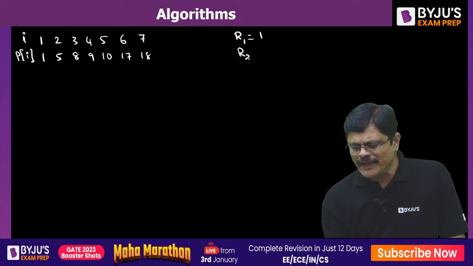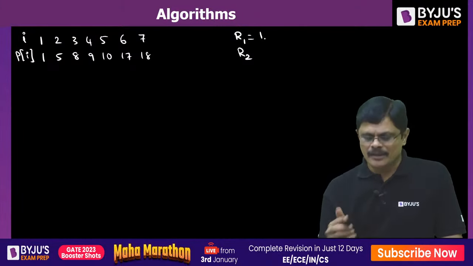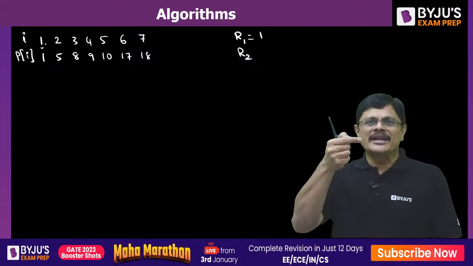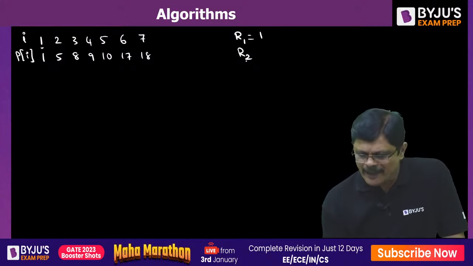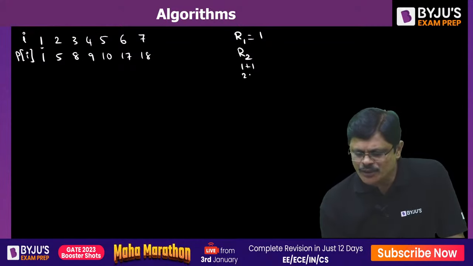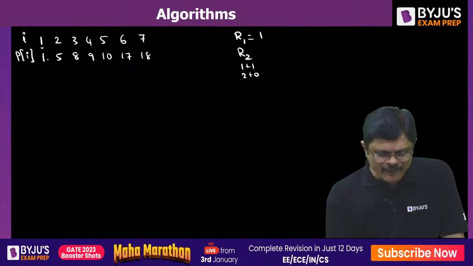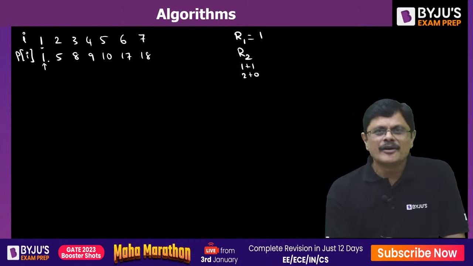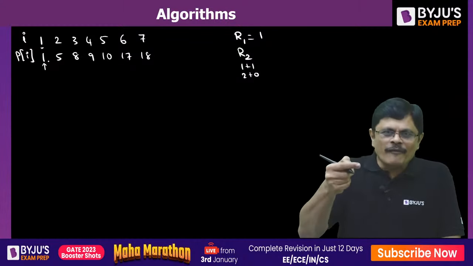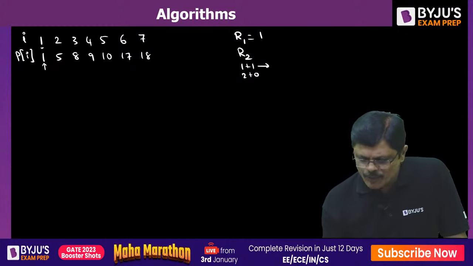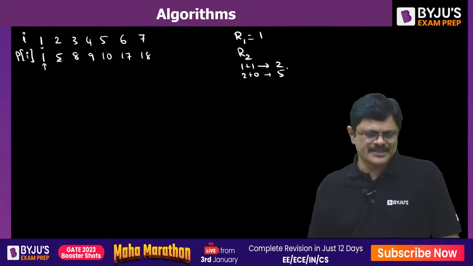Now if it is a rod of length 2, how can you make that rod of length 2? By taking two 1-meter rods or by taking the rod of length 2 directly. So it can be 1 plus 1, or 2 plus 0, that is 2 only. When you take 1 plus 1, the cost of a rod of length 1 is 1, and another rod of length 1 is 1, so the price here would be 2. But if you take a rod of length 2 directly, the price would be 5, my dear friends.